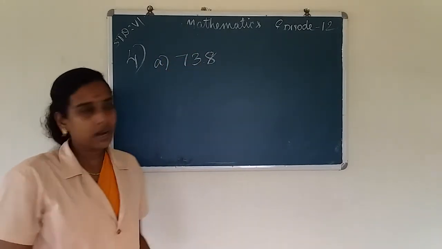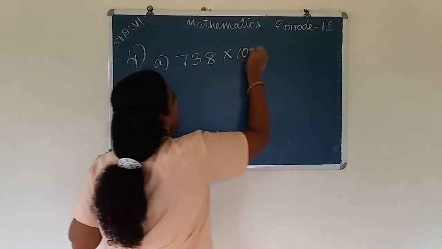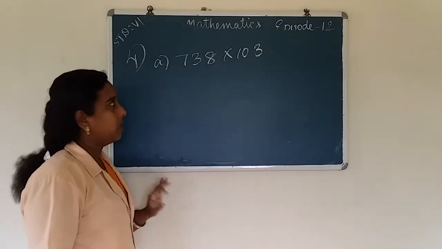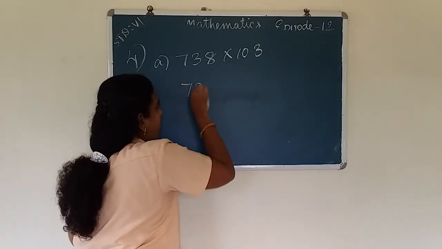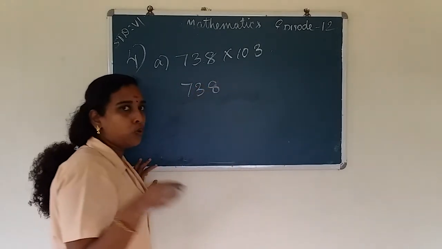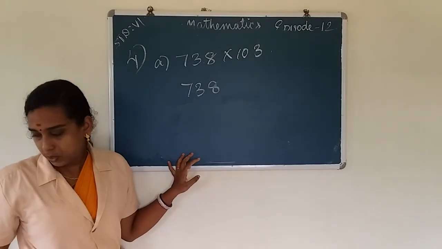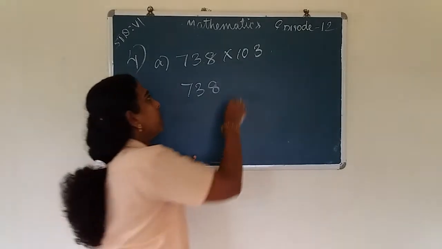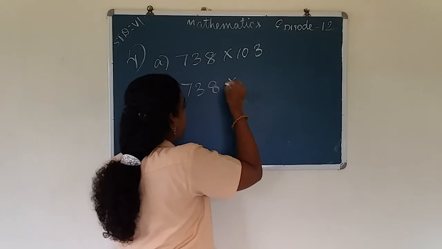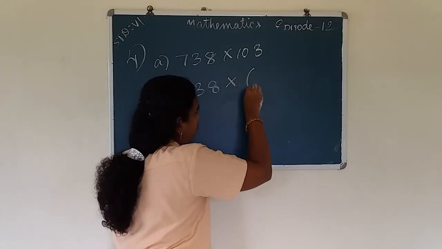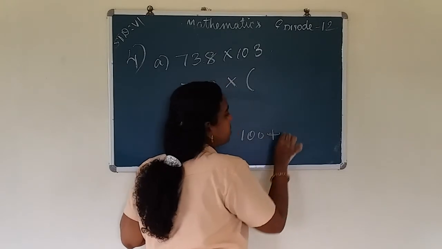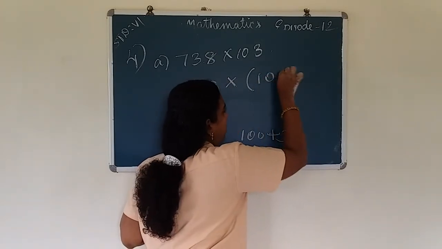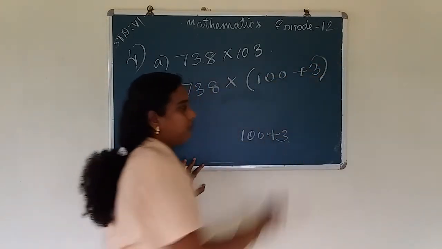For applying the distributive property, we write the number as A into B plus C. So 738 into 103. We can write 103 as the sum of 100 plus 3.